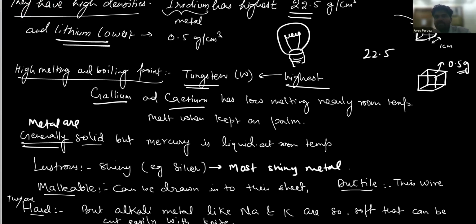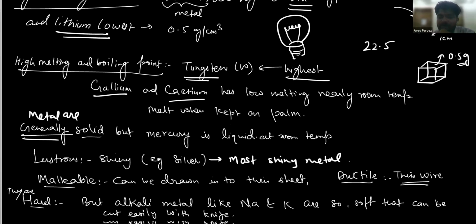Malleable means that they can be hammered into thin sheets. If you start hammering wood, it will break into pieces. But metals have a very good characteristic: their atoms arrange themselves because the force of attraction is very high, so it does not let the metal break. When you start hammering, the metal will shift into a thin sheet. So metals are malleable, they can be drawn into thin sheets, and they are ductile also, they can be drawn into thin wire.